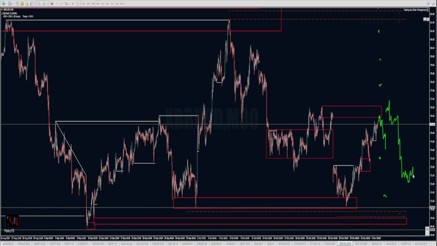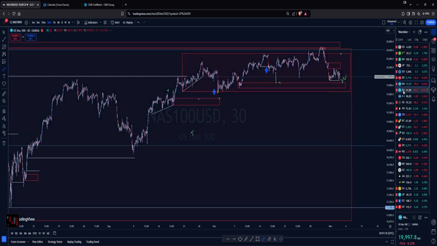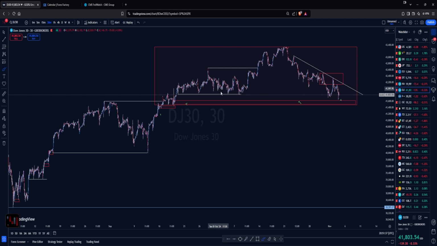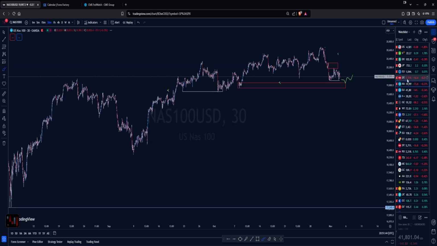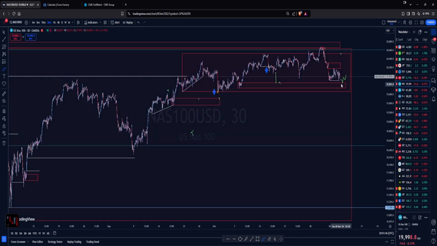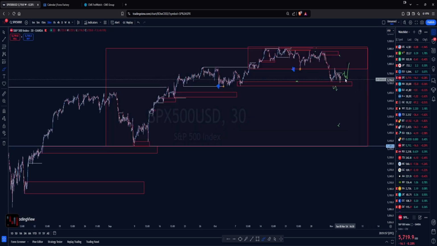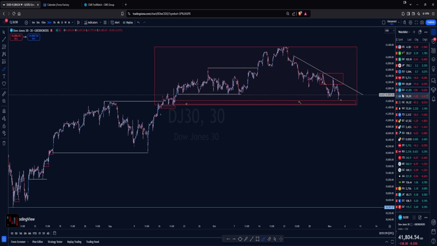And of course, US indices, right? So the US indices, we have S&P, Nasdaq, and the Dow basically trading within a range. Dow actually broke an important structure, which may actually open the door a little bit to the downside. But at this point, I would prefer to see one extra wall being broken in order for price to open doors to go further down. Otherwise, price may actually respect the structures where it is right now and move to the upside. You can see that on Nasdaq, you can see that as well a little bit on the S&P and also a little bit on the Dow.